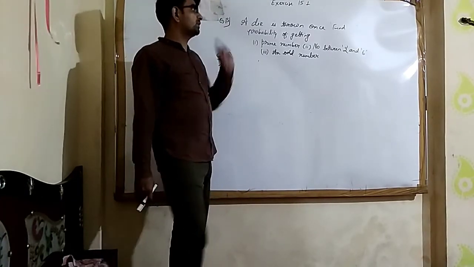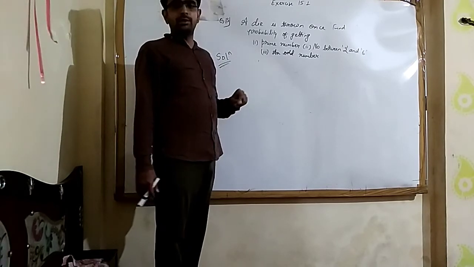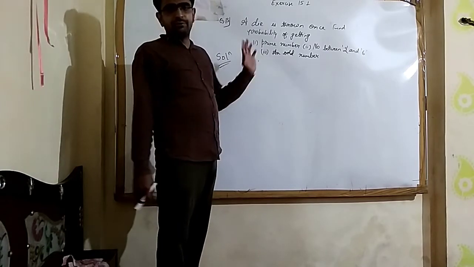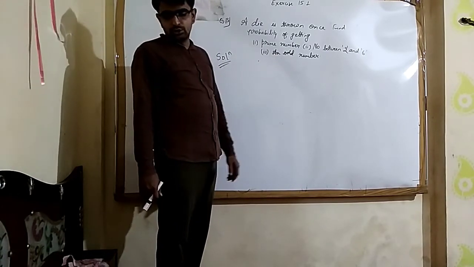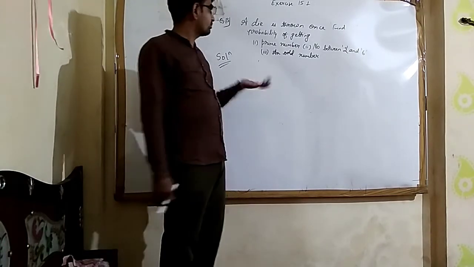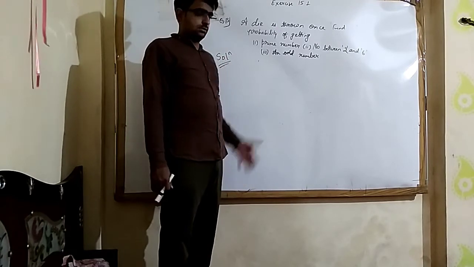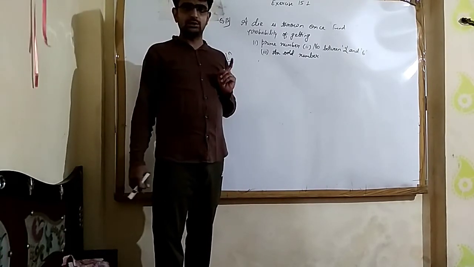Okay, see question number 13. A die is thrown once. Find the probability of getting first a prime number, second a number between 2 and 6, and third an odd number. Okay, now see, what is a die? A die is a cube that contains numbers from 1 to 6.